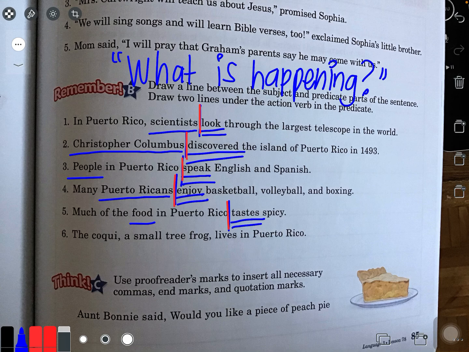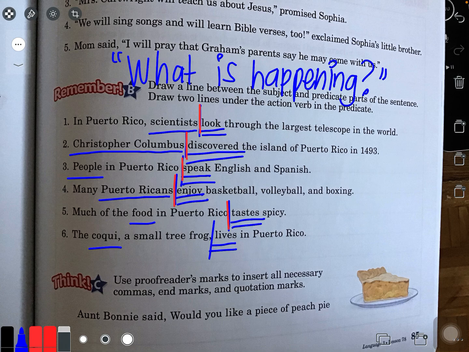The coqui, a small tree frog, lives in Puerto Rico. Oh, what's happening here? What's it doing? It is living, so it lives. What lives in Puerto Rico? Now, it's not a small tree frog. The simple subject is the coqui. So I'm going to draw my line right here.